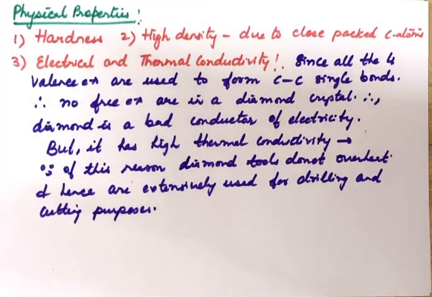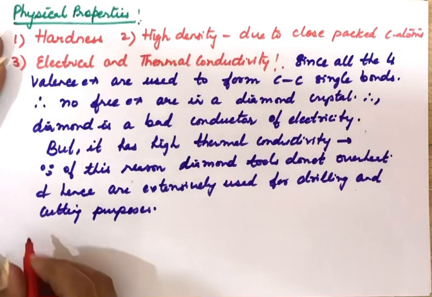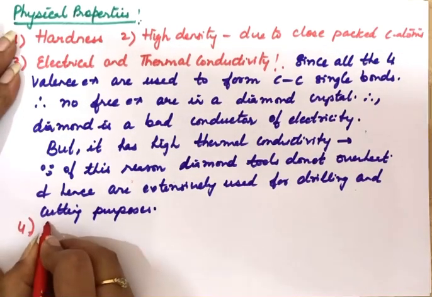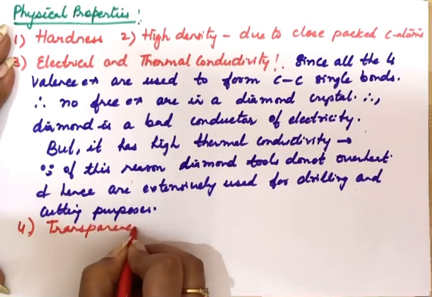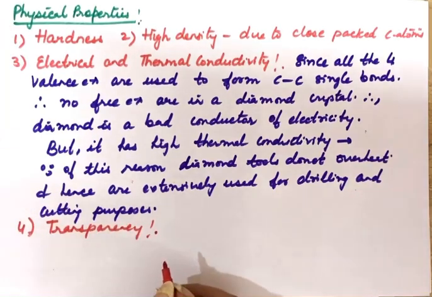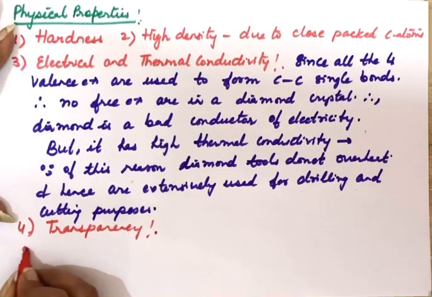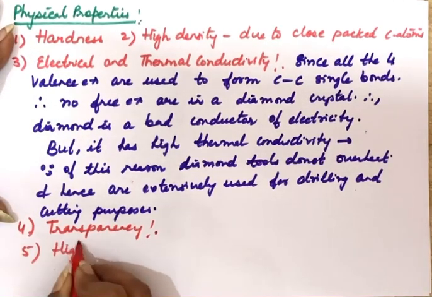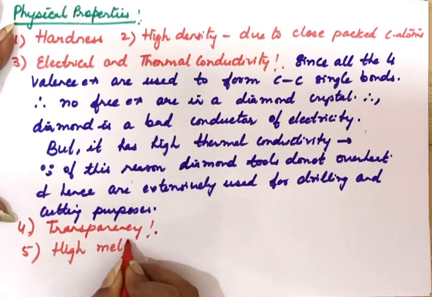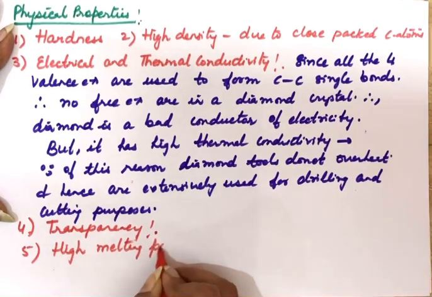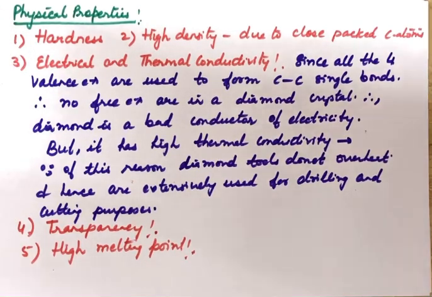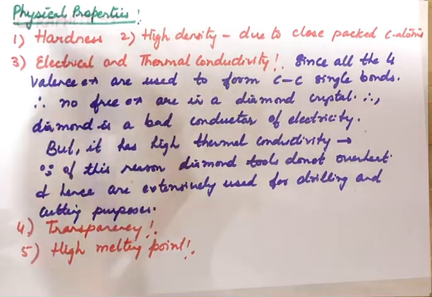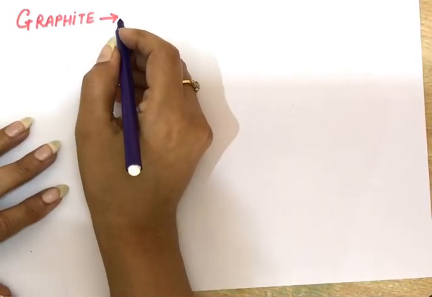Next property, after hardness, high density, and electrical and thermal conductivity, is transparency. Diamond is a transparent substance. It also has a high melting point, because of the strong bonds present in diamond. So these are the physical properties of diamond. Next allotropic form of carbon is graphite.